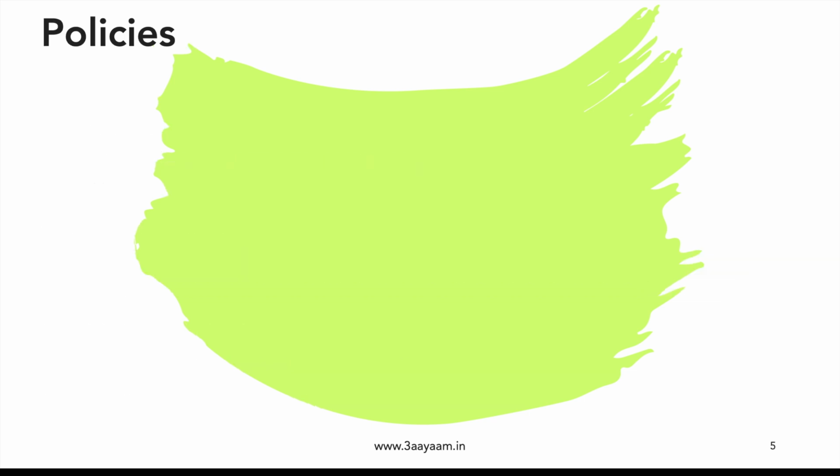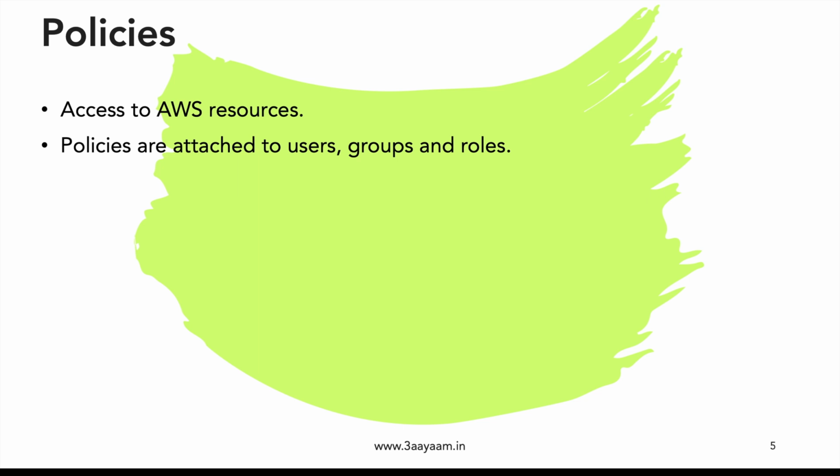So now we have talked about users, we have talked about resources, we have talked about ARN, we have talked about authentication also. Now, what about authorization? How do you authorize a particular user to access resources? And that's where policies come into the picture. Policies are nothing but permissions which give access to AWS resources. And policies can be attached to users, groups, and roles. Groups and roles are basically two different sorts of identities. A group is a collection of users, and a role is basically used for temporary credentials. But we can attach policies to users, groups, and roles.